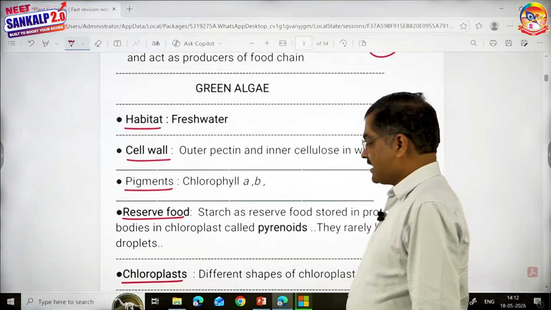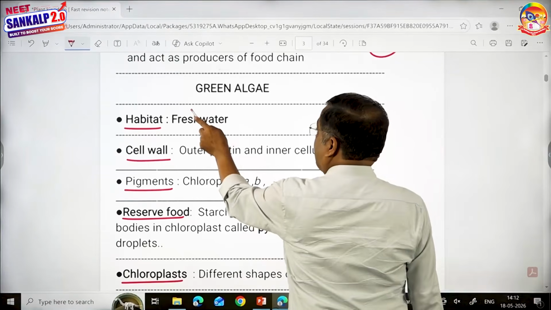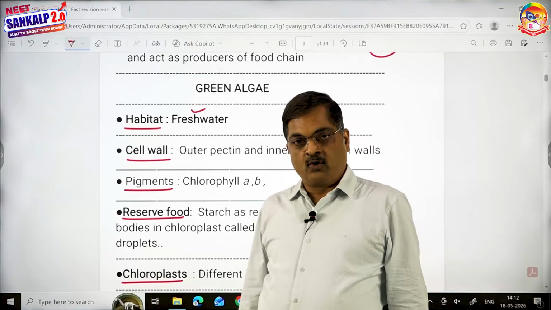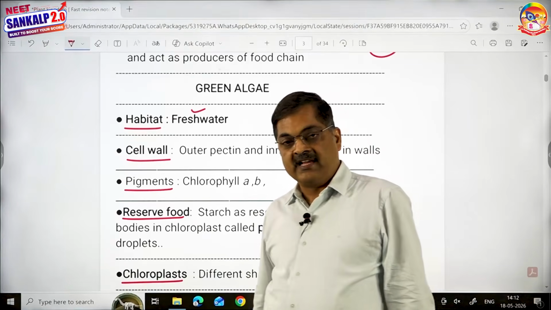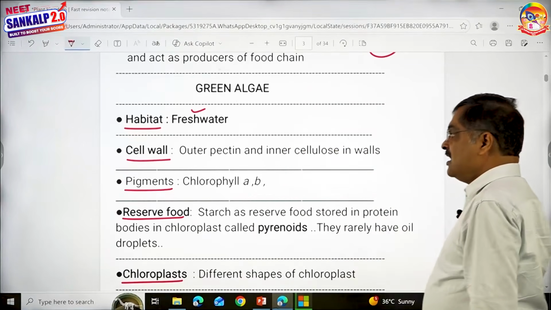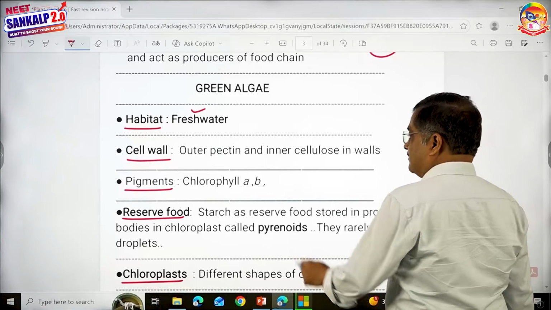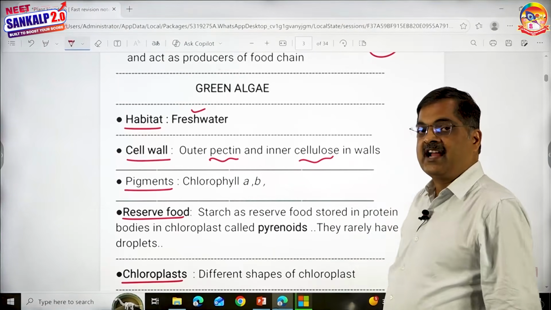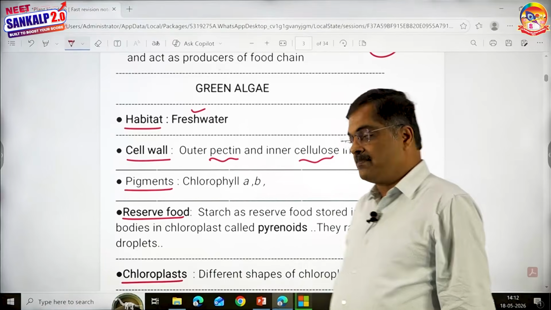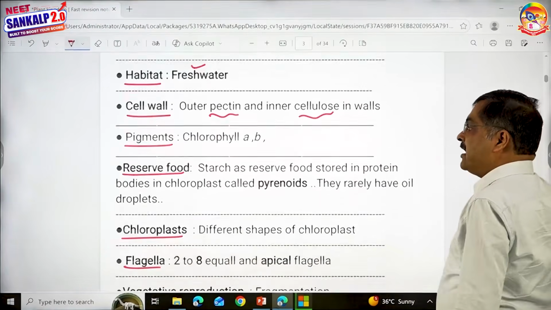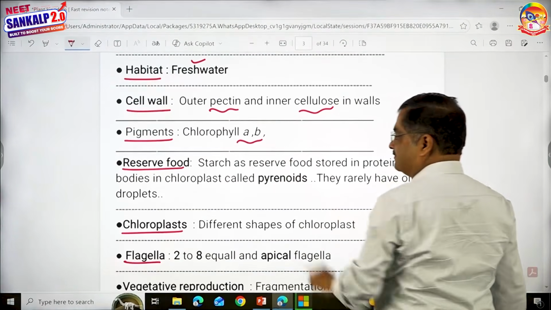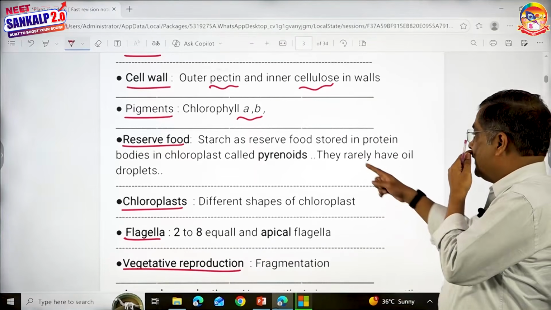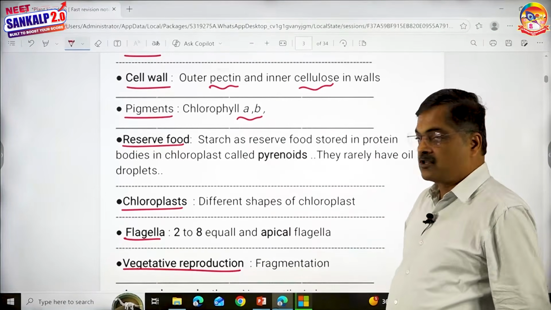Now, habitat. They are mostly freshwater. I'm not saying always freshwater, but mostly they grow in freshwater: rivers, ponds, lakes, etc. Cell wall: outer pectin, this is important, and inner cellulose. Just like in higher plants, the cell wall is made up of pectocellulose. Pigments include chlorophyll A and B. The reserve food is starch, and it is stored in protein bodies called pyrenoids.